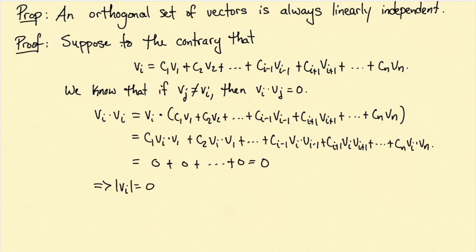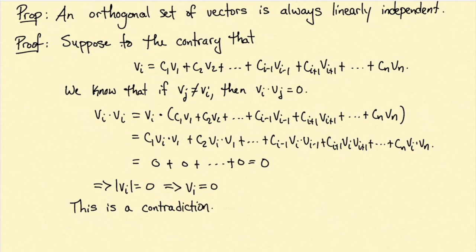But of course, the only vector that has length 0 is the 0 vector itself. So this tells us that vi must be the 0 vector. But of course, this can't be true. The reason for this is we assumed the vectors v1, v2, down to vn form an orthogonal set of vectors, and one of the conditions for being an orthogonal set of vectors is that each of the vectors is not 0. This is a contradiction.